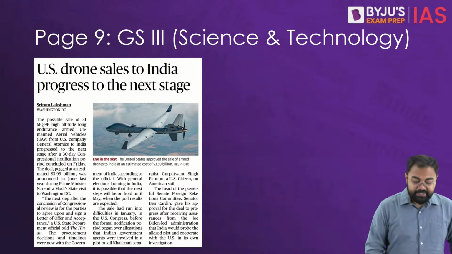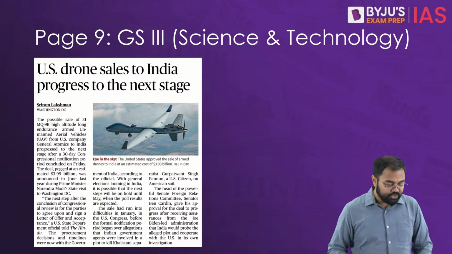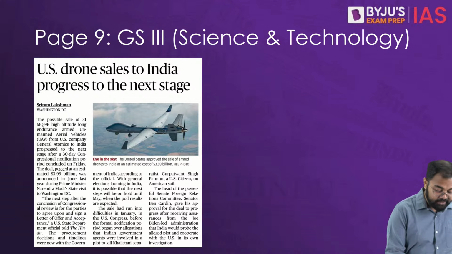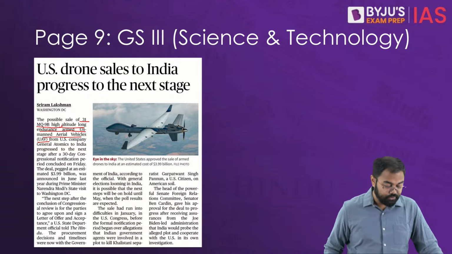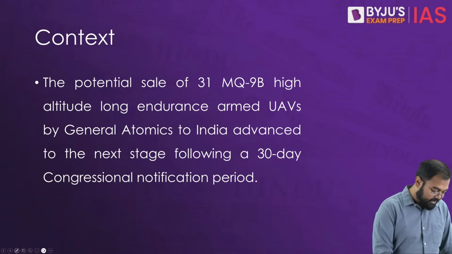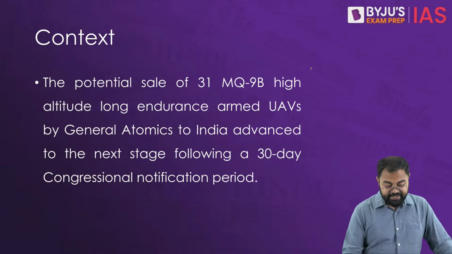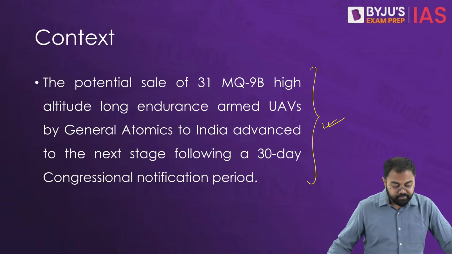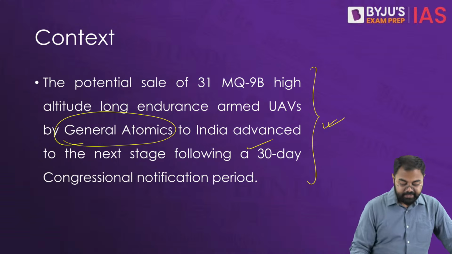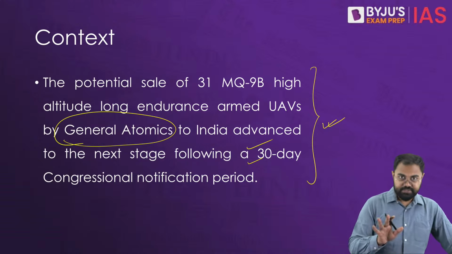US drones sail to India, progress to the next stage. This is again a small article where we need to understand about this one trade happening between India and US. MQ-9B high altitude long endurance armed unmanned aerial vehicles or UAVs. So what exactly are these? Let's try to understand this. The context is that the potential sale of these 31 UAVs by General Atomics to India has advanced to the next stage. This is the context.